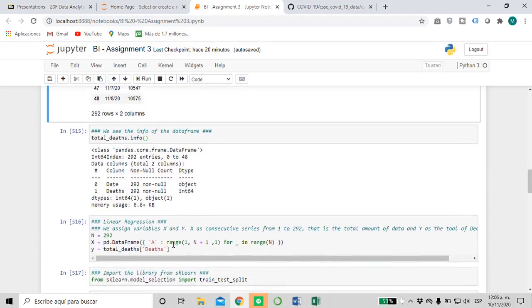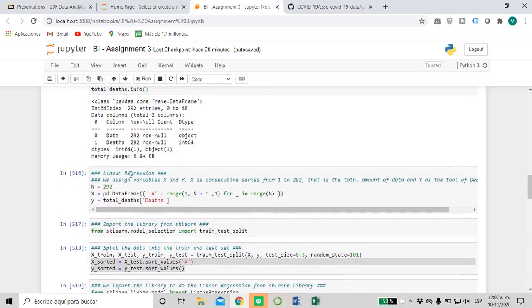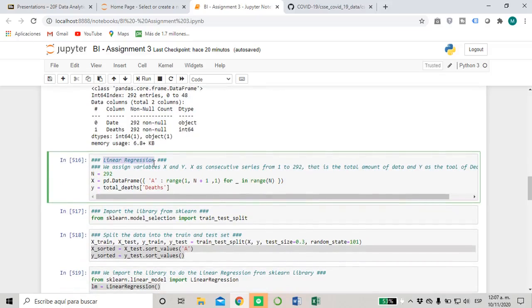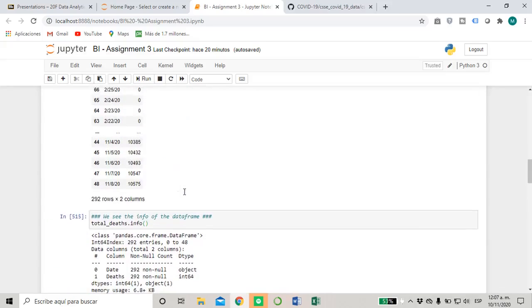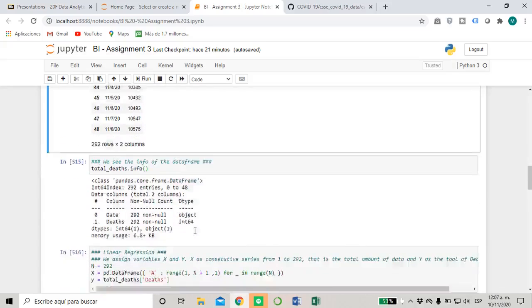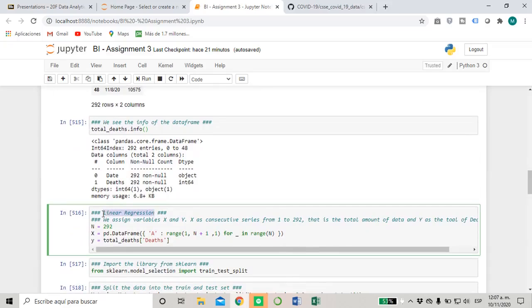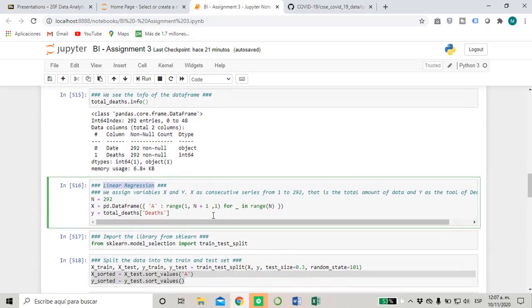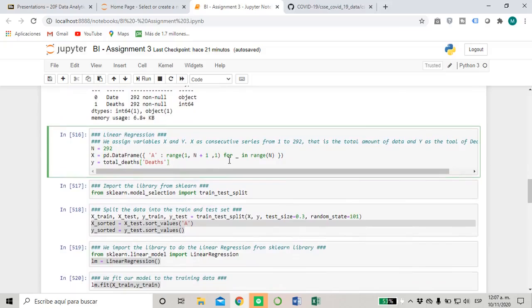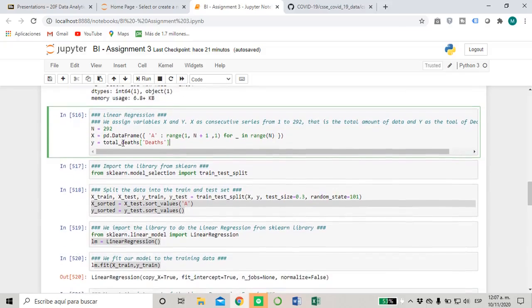That's one reason to use linear regression. Also, linear regression allows us to make forecasts or to make predictions of some data. We have almost 8 months of historical data, so we have enough information to use linear regression to make some good prediction based on that. That's why we chose linear regression. Let's see how it works now.